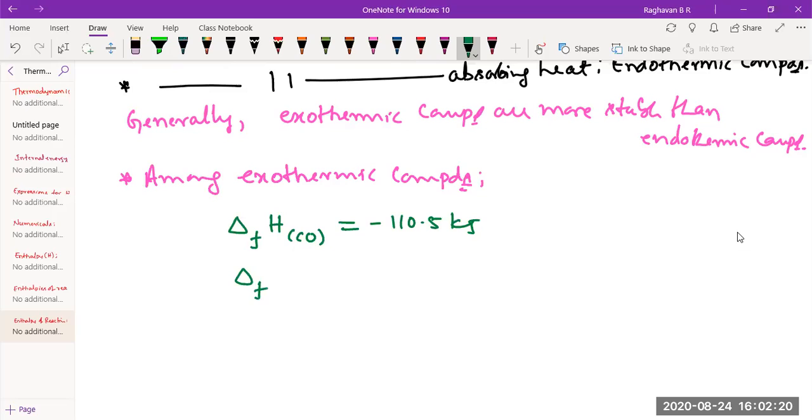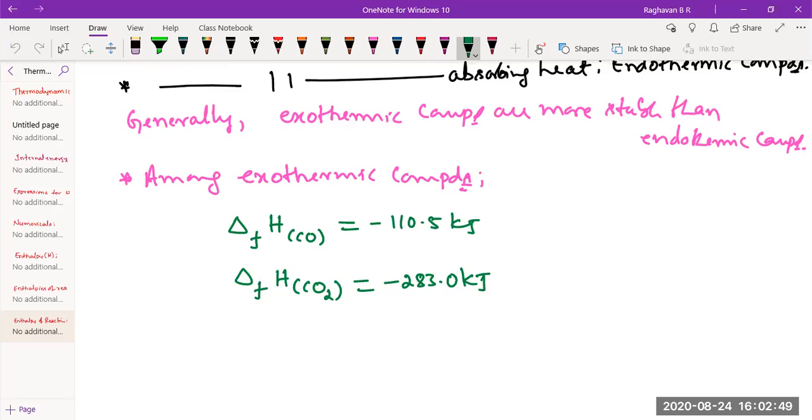Delta fH of CO2 is minus 283.0 kilojoules. Both compounds are exothermic because heat is liberated. Now, you need to comment on the stability of carbon monoxide and carbon dioxide based on enthalpy of formation.